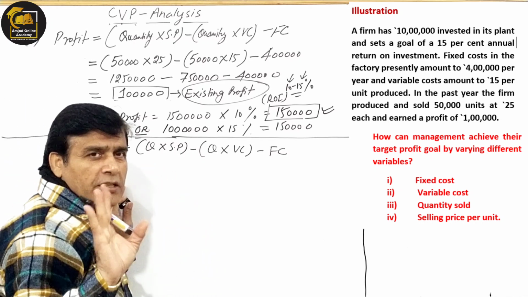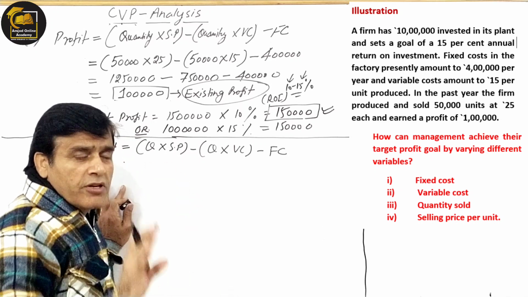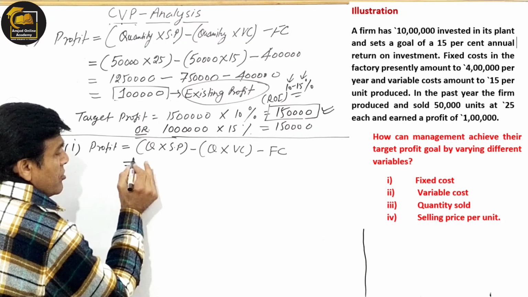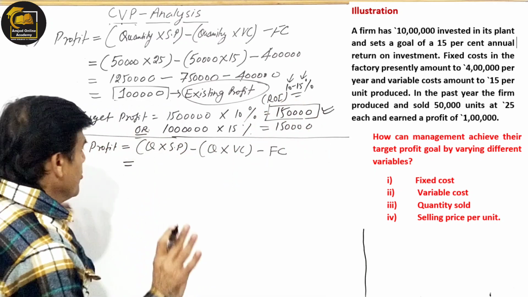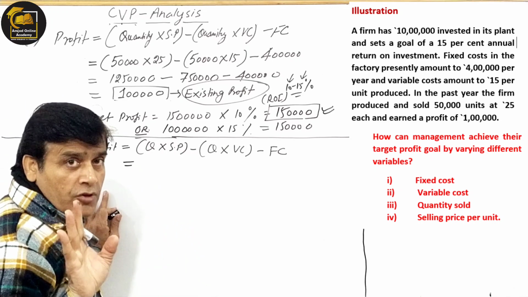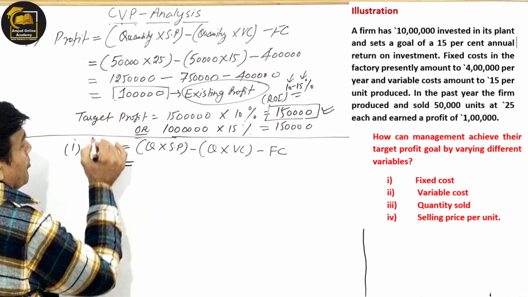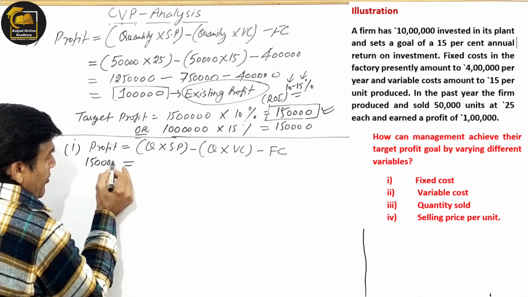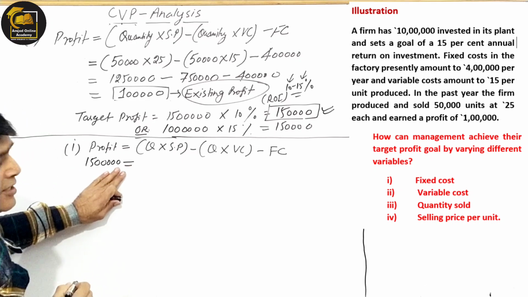आपको बहुत हल्का फुल्का मैथमेटिक्स चाहिए, कोई ज़्यादा नहीं. ये मत सोचिएगा कि अगर आपका मैथमेटिक्स वीक है तो you will not be able to understand this topic. No, it's very easy. But what you have to do, because your target profit is 1,50,000. So what you have to do is, because you have to make a quick equation, instead of writing the profit word here, you have to set the target profit, because it is something to be achieved. 1,50,000 is to be achieved.